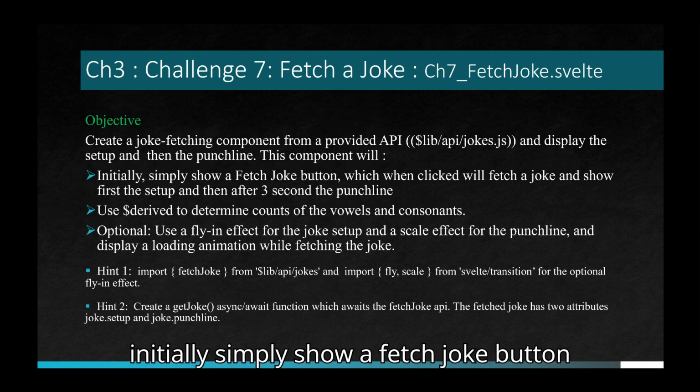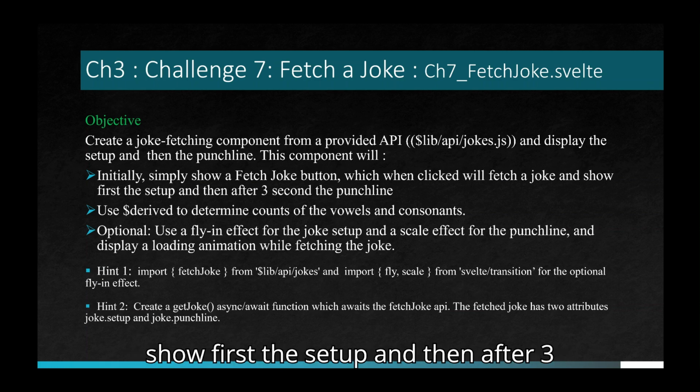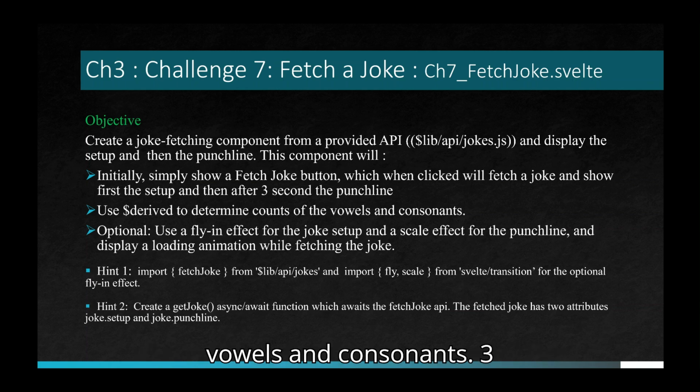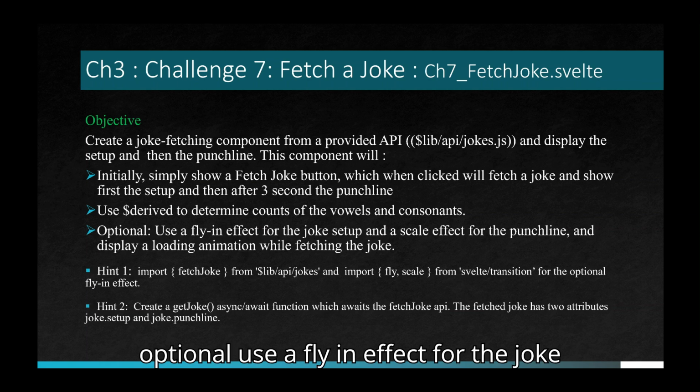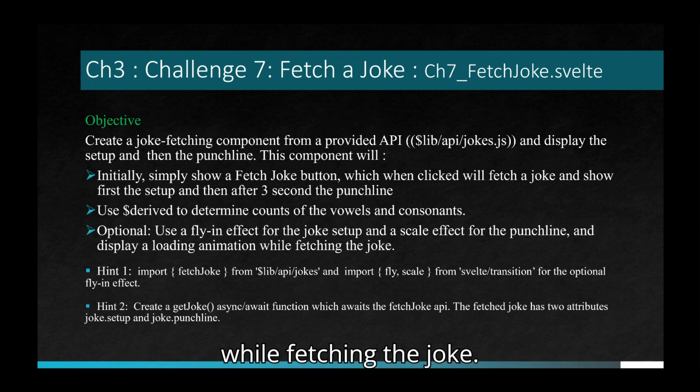1. Initially simply show a fetch joke button, which, when clicked, will fetch a joke and show first the setup and then after 3 seconds show the punchline. 2. Use derived to determine the count of the vowels and consonants. 3. Optional, use a fly-in effect for the joke setup and a scale effect for the punchline and display a loading animation while fetching the joke.